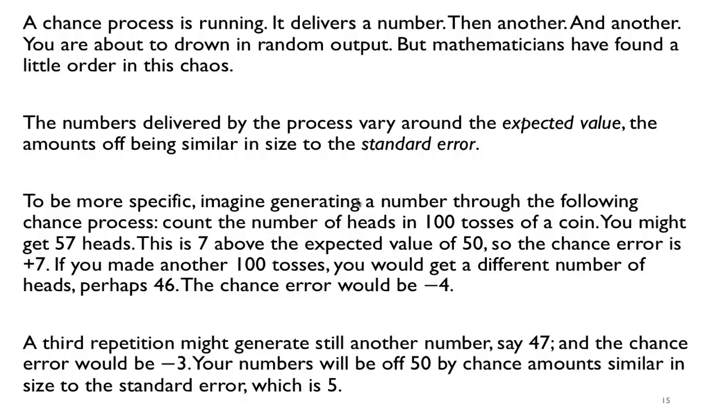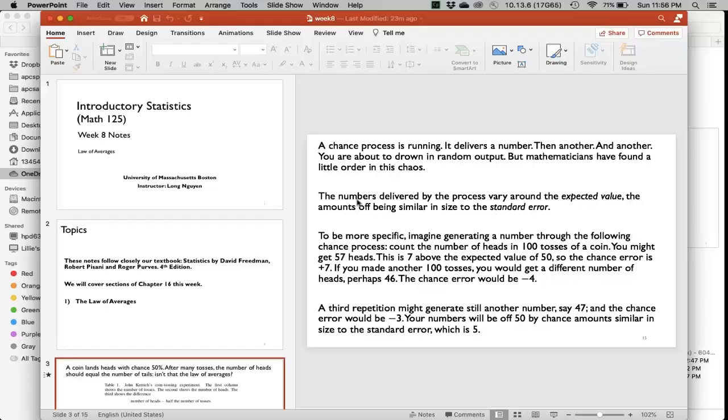So the idea here is that we expect a certain number, which is 50, but we might not always get 50. There's always this chance error, and we want to measure this chance error, and that's called the standard error. We want to figure out, if I were to do this experiment many times, the kind of error that we might get. So we call that the standard error. In the next chapter, we'll talk more about expected value and how to measure this standard error.